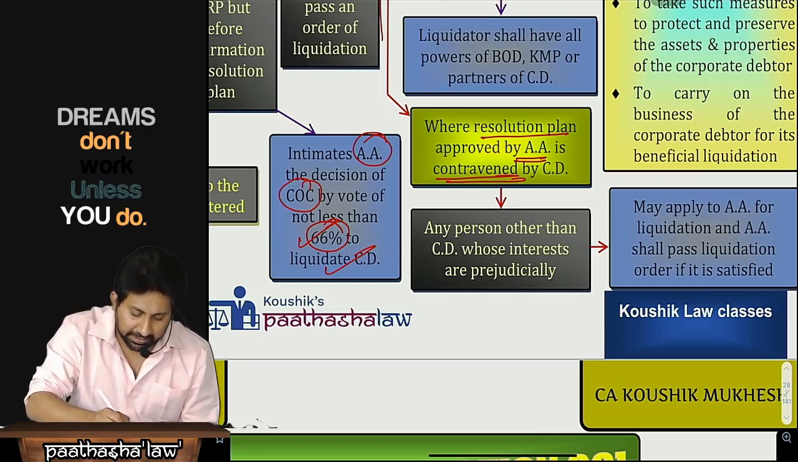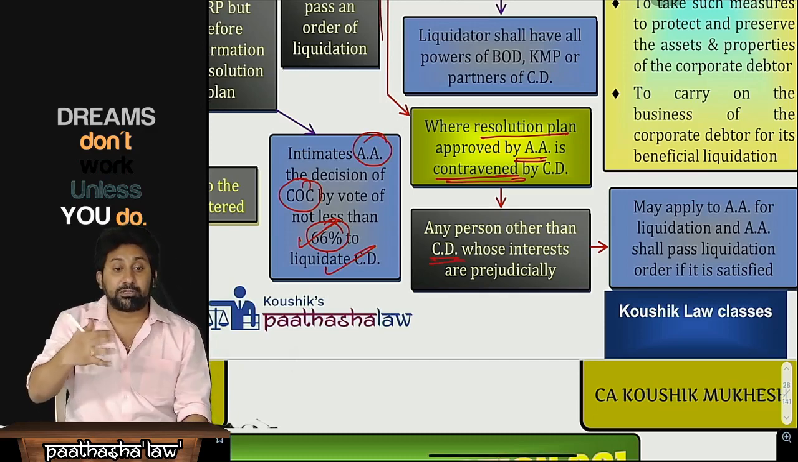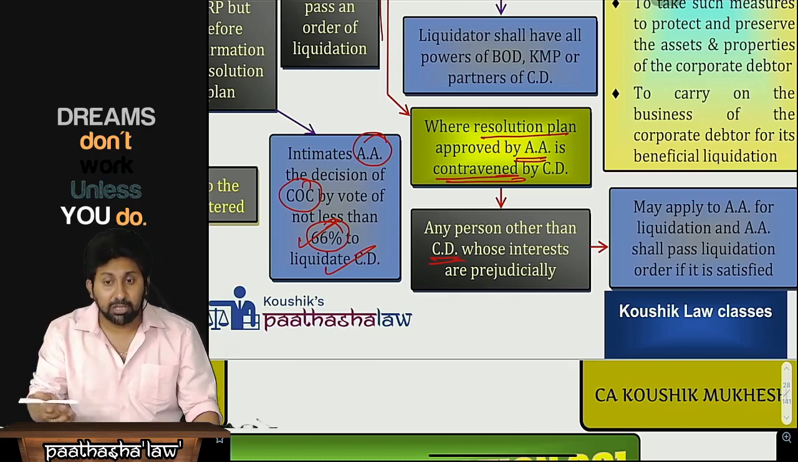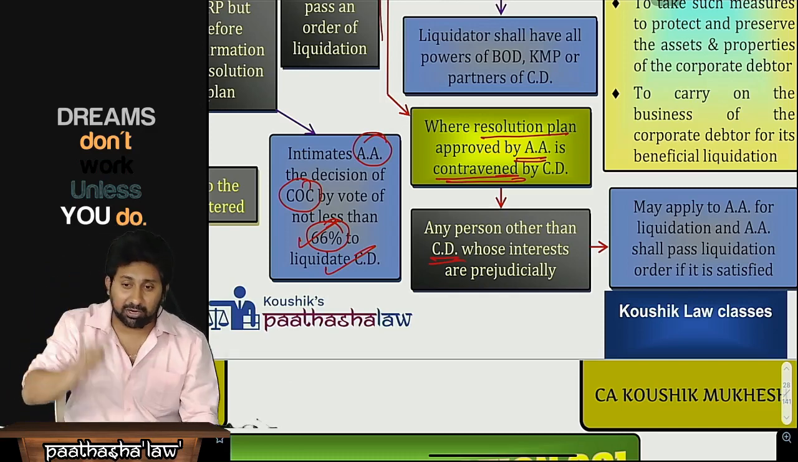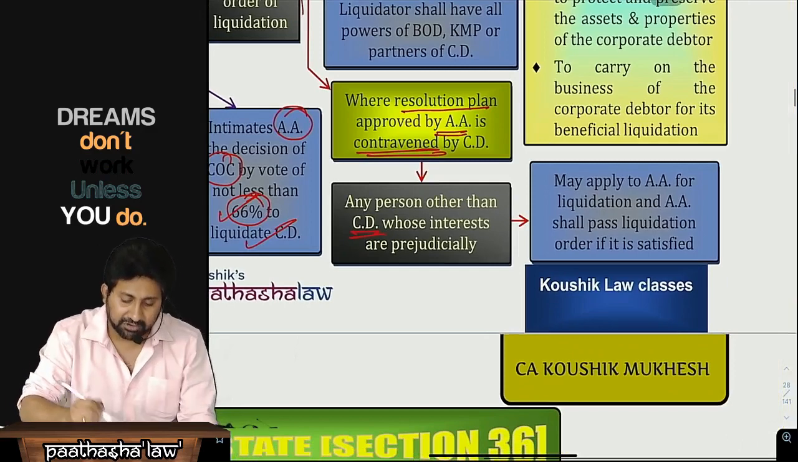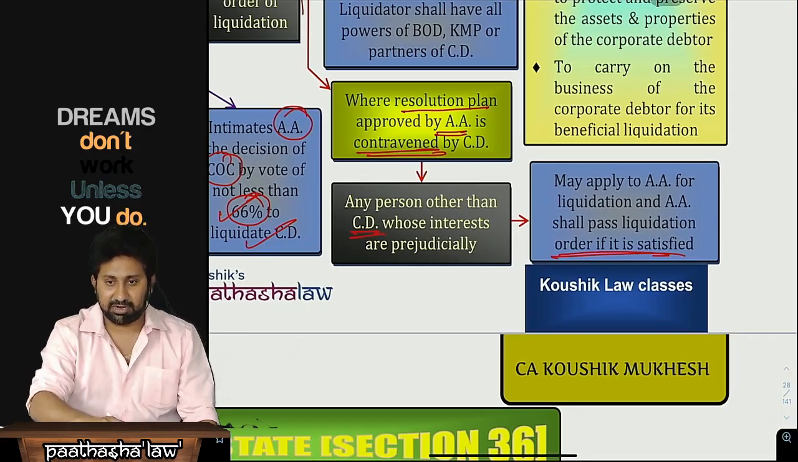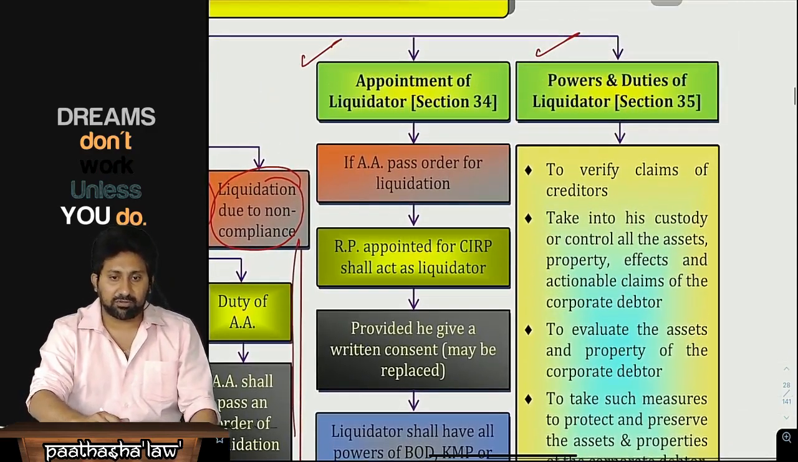Any person other than the CD whose interests are prejudicially affected, such as creditors, some workmen, employees, the government, some person who is affected by that non-compliance, may apply to AA for liquidation, and AA shall pass an order for liquidation if it is satisfied. Okay, these are the various grounds of liquidation.